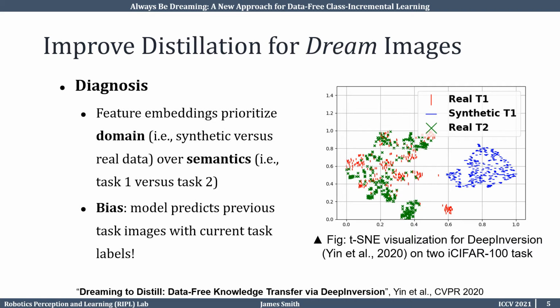We see that real data from the first task is close in the embedding space to the real data from the second task. This is a problem. This data should actually be close to the synthetic data from the first task. This indicates we have a bias in the feature space. Specifically, when training a model on real data from task 2 and synthetic data from task 1, the feature embedding is prioritizing domain content over semantic content. Thus, when evaluated on the real task 1 data, our model falsely predicts class labels from the most recent task, task 2. This bias is the problem we want to prevent in our work.